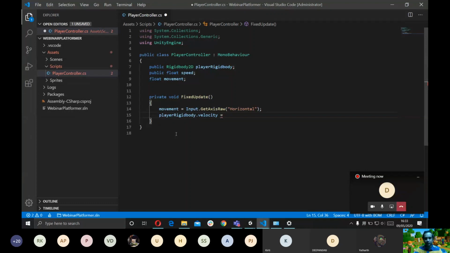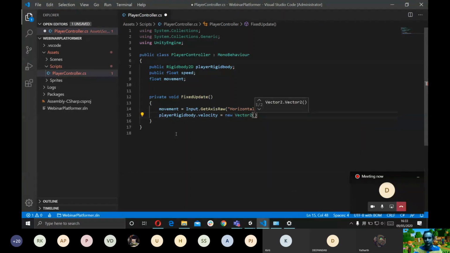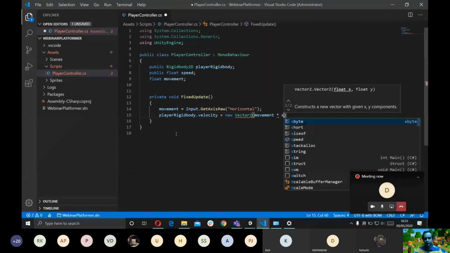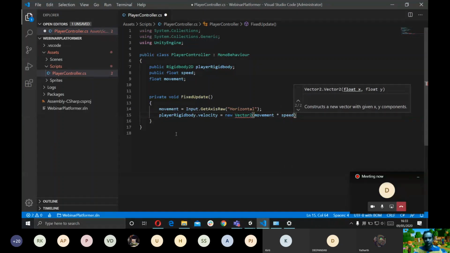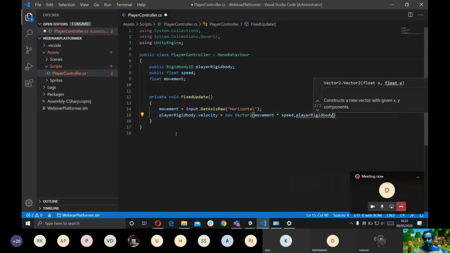So I'm gonna declare a new Vector2. Vector2 is just two values, in the x and y axis. That's what it is. So I'm gonna do movement, this is the direction the player is moving in, times speed, the speed at which we want the player to move. And for the velocity in the y-axis, I'm just gonna leave it as it is. I'm gonna go player rigidbody dot velocity dot y. This means that I'm not concerned with the velocity in the y-axis, and whatever it was initially, I'm just gonna leave it at that.